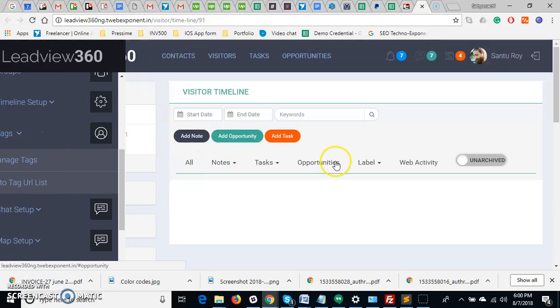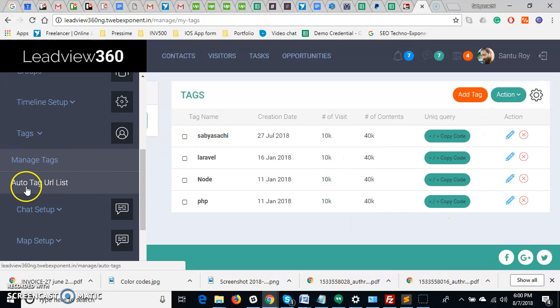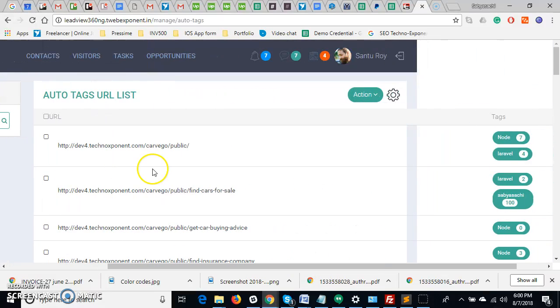How this tag functionality is working, so imagine this is the manage tag section. So I have created all the tags and this is the auto tag URL. This URL, as I said in the beginning, this page has the design a little bit broken, so I can add multiple tags inside that URL.